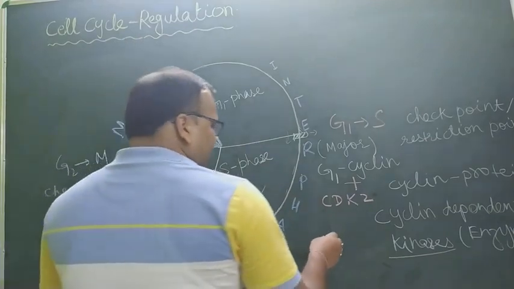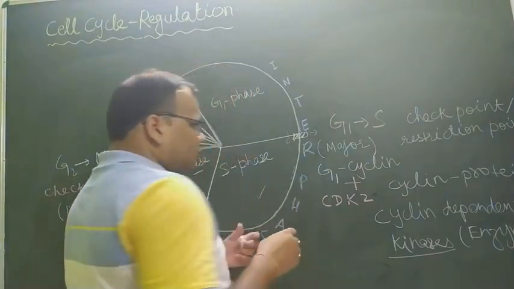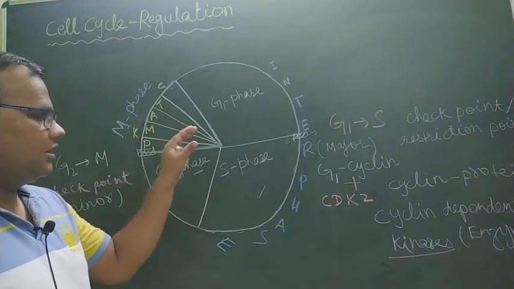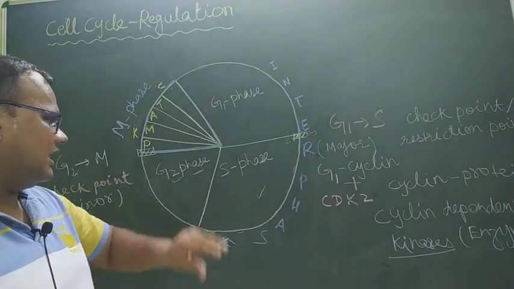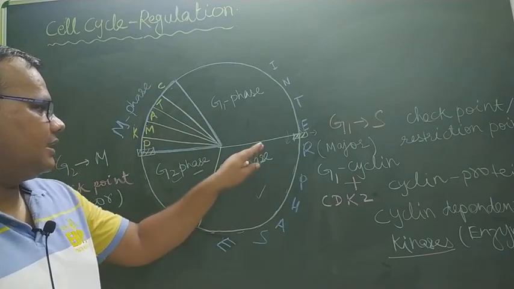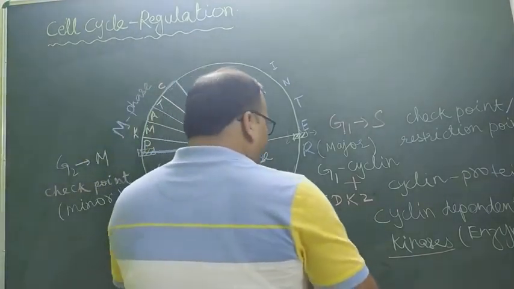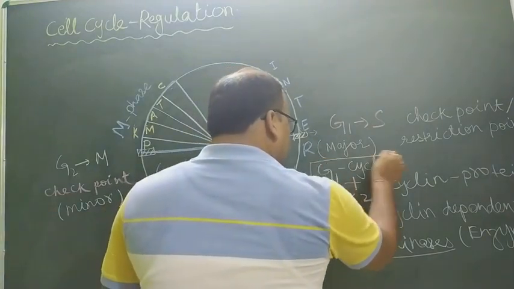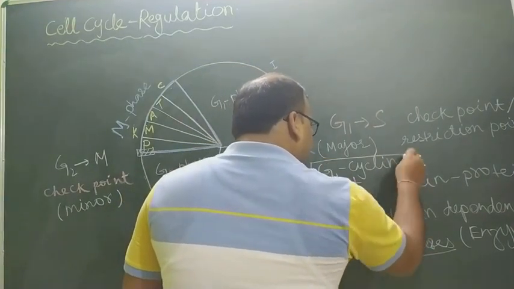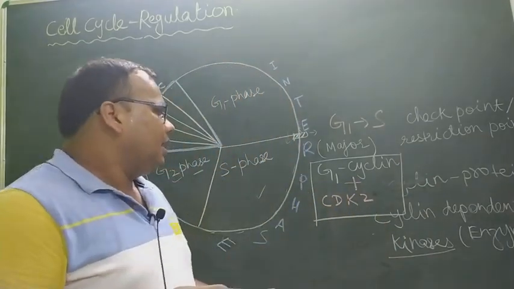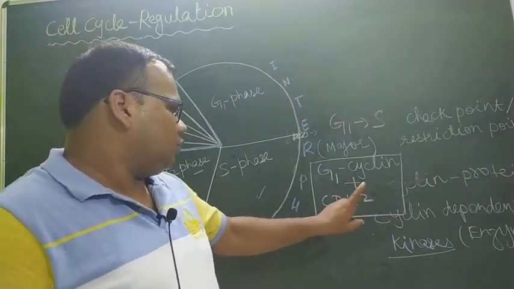So this is the process through which control is kept in the course of a cell. So at G1 to S checkpoint, it is carried out by the phosphorylation of G1 cyclin, which is activated by the enzyme CDK2.